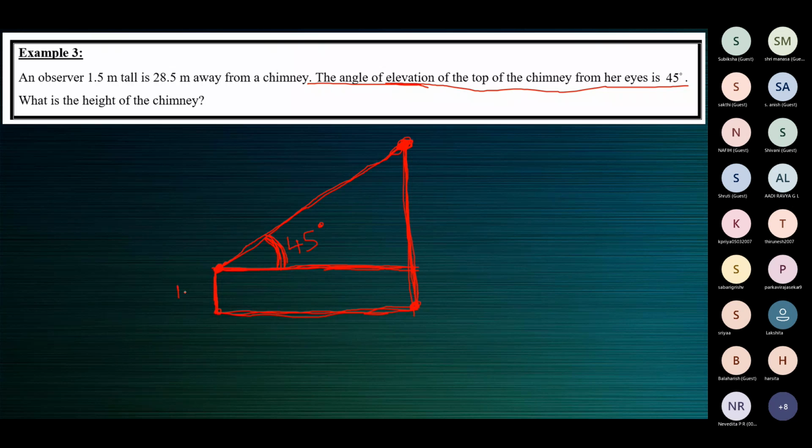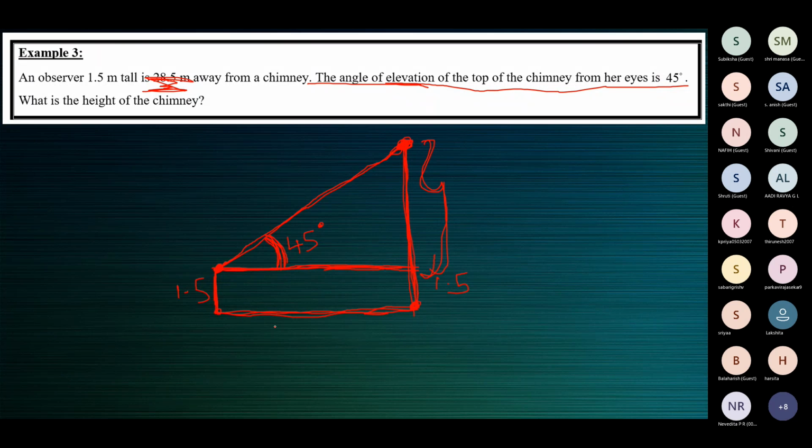This is 1.5, so this is also 1.5. Now the question is to find the height of the chimney. We need to find only this portion, and this height plus 1.5 will give the height of the chimney. We also know that the observer is at a distance of 28.5 meters from the chimney.